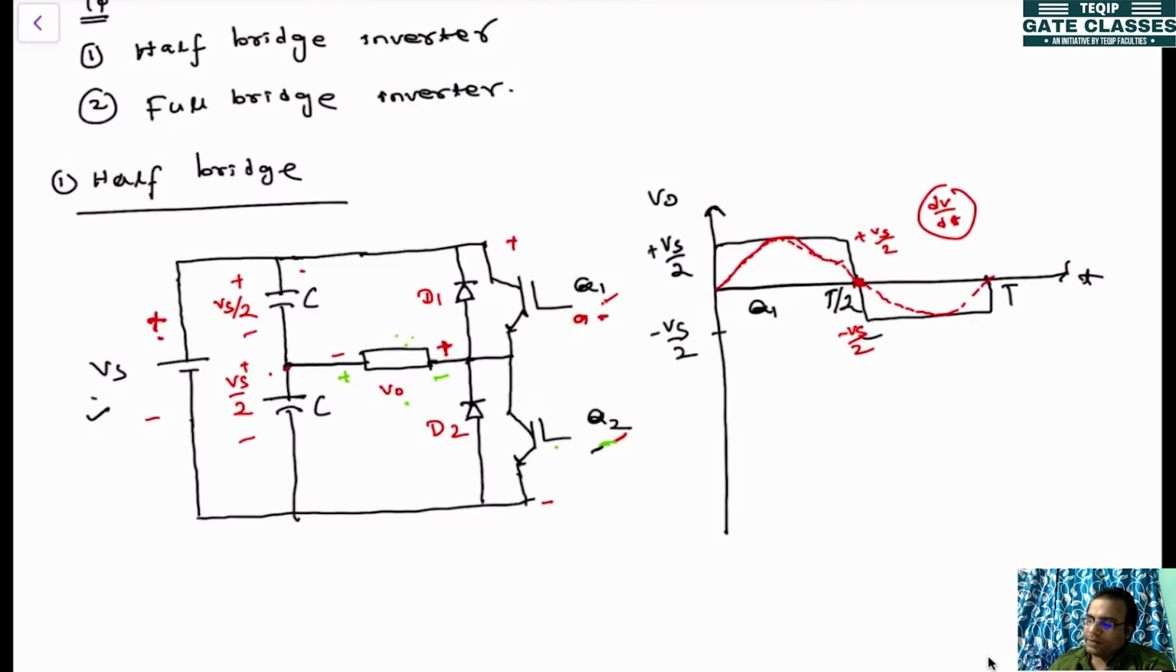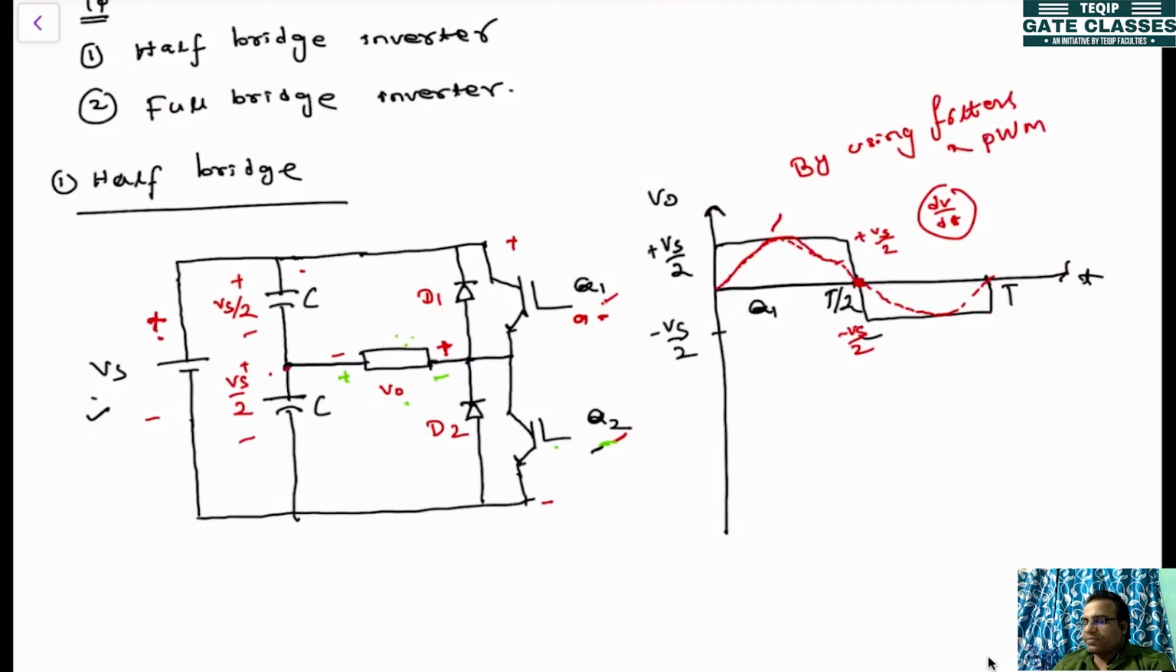So how will it be done? By using filters, and one technique is the pulse width modulation technique. If you use that, then you'll be getting a sinusoidal voltage.